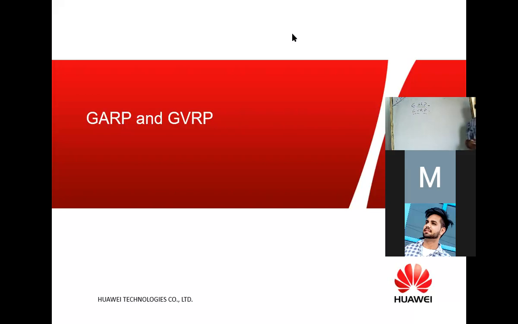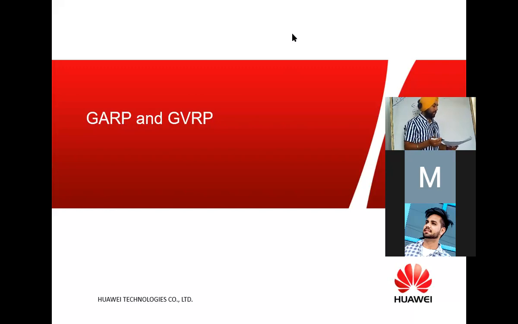It is difficult to create and manage the network, because we do not know about each and every switch. So the solution is to apply GARP and GVRP. These are IEEE standards, open standards.